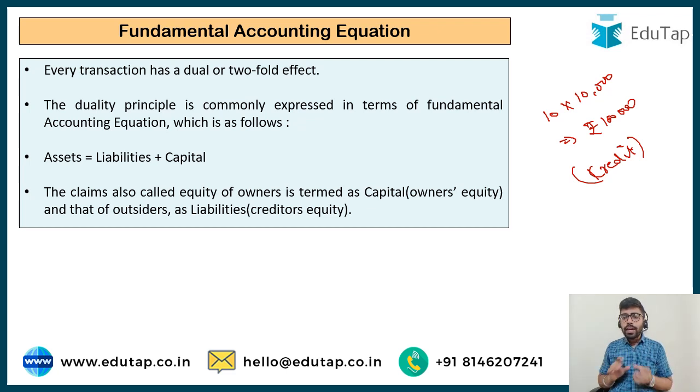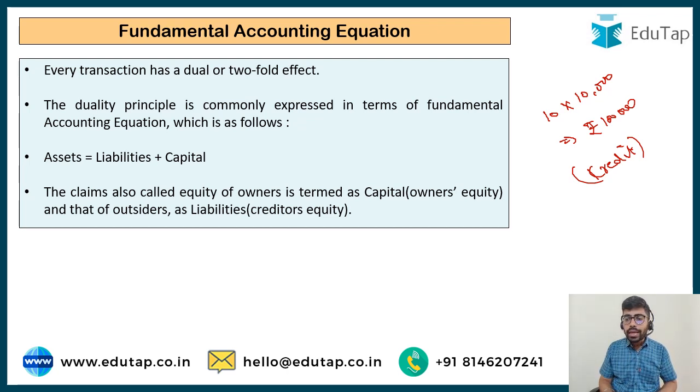So the mobile phones are going to be stock for me. My inventory is going to increase. The stock for me is my asset. Anything that I'm keeping in my shop for the purpose of selling is my stock. Stock is my asset. Something that I own, they are my assets. So this stock is going to increase by 1 lakh, but I have to pay 1 lakh to the other person from whom I have bought the stock. So my obligation is also going to increase by 1 lakh. My liability is also going to increase by 1 lakh. So the two aspects were increase in asset and increase in liability. Every transaction is going to have these kinds of aspects.